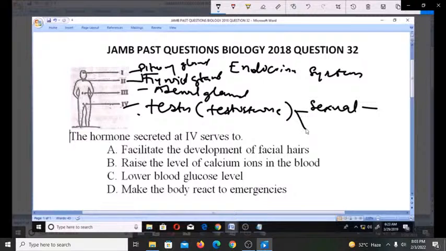And the other thing that it does is that it facilitates the development of facial hairs. That's the second thing it does. So one of the functions of testosterone is to facilitate the development of facial hairs, especially in males, which is where we have the testes. So that makes option A the correct answer to this problem.